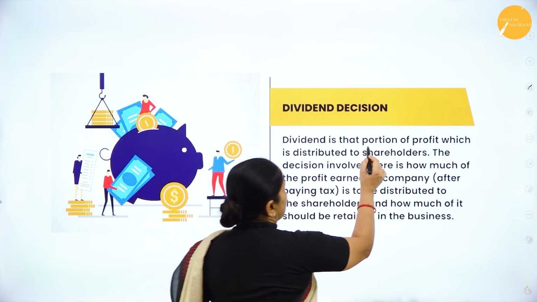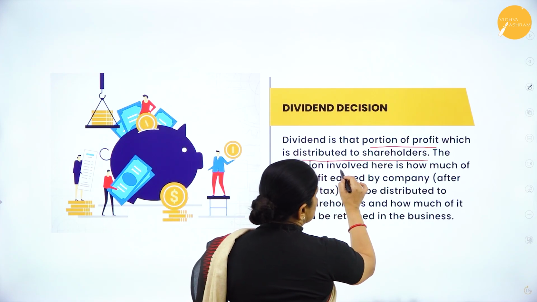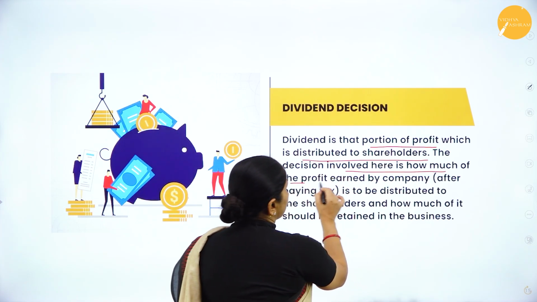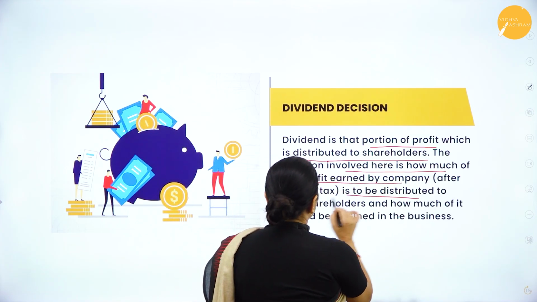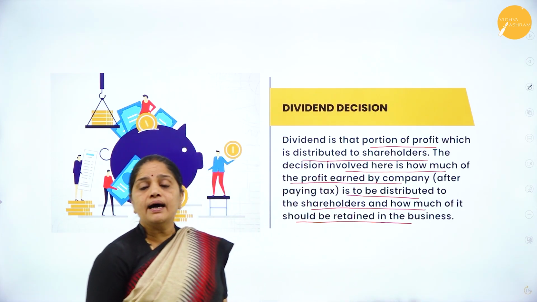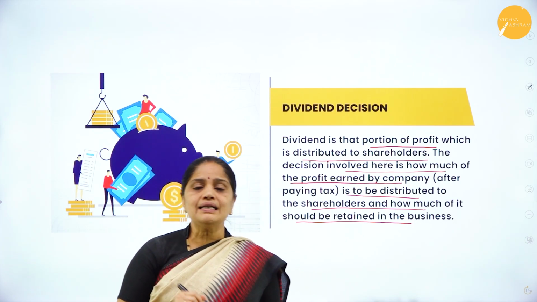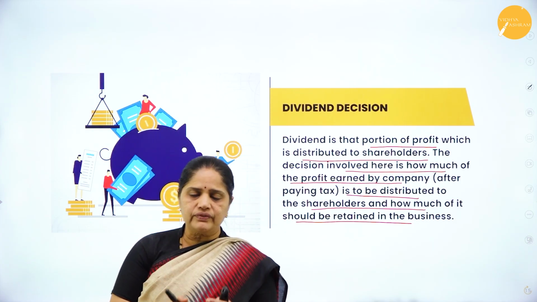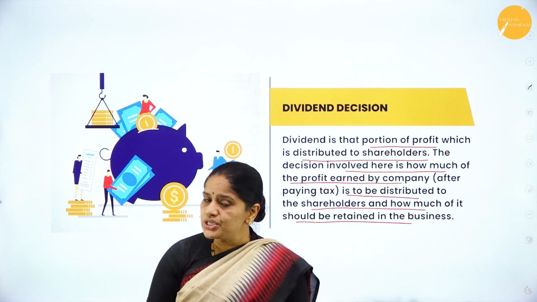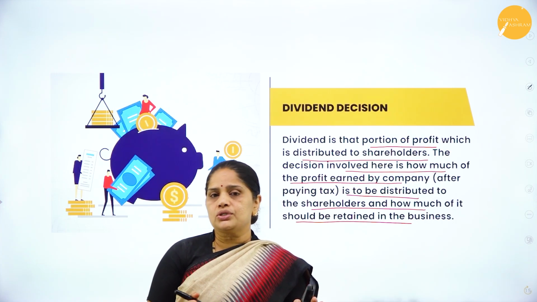The dividend is that portion of profit which is distributed to the shareholders. The decision involved here is how much of the profit earned by the company is to be distributed to the shareholders and how much of it should be retained in the business. Now, the entire profit will not be distributed to the shareholders.